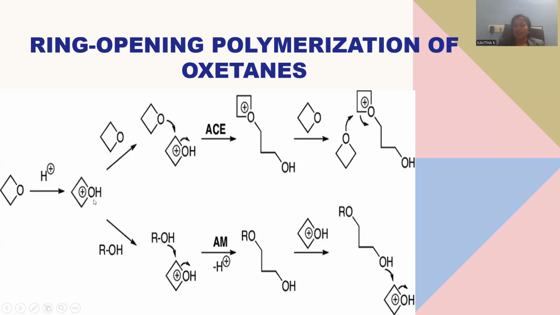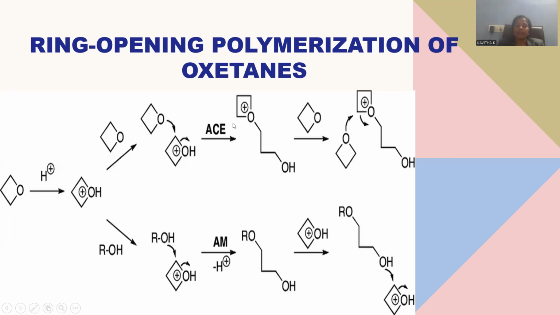but the oxonium ion is highly strained, and that adds with another monomer of this oxygen molecule, having a tendency to open up the ring system. That oxygen is able to open the ring, and this oxygen will bind to this carbon atom, and ring opening will be carried out, which generates the open chain molecule.